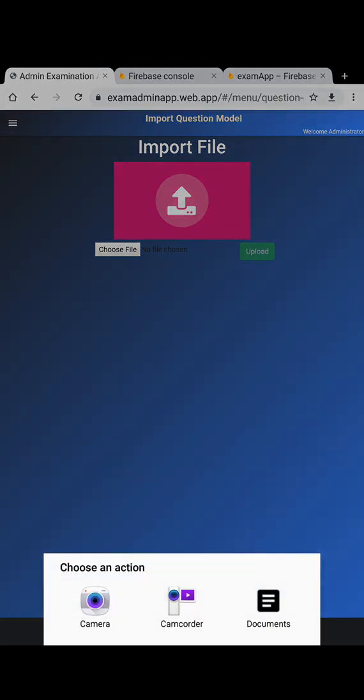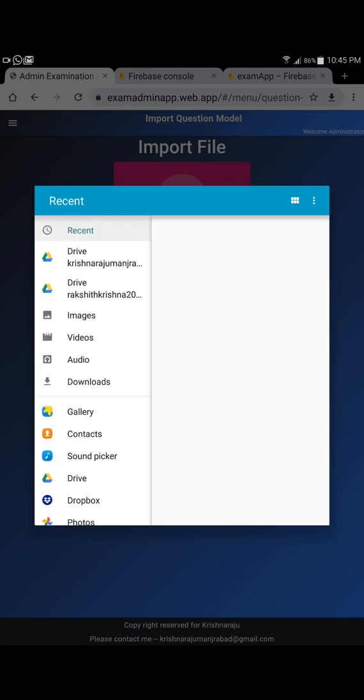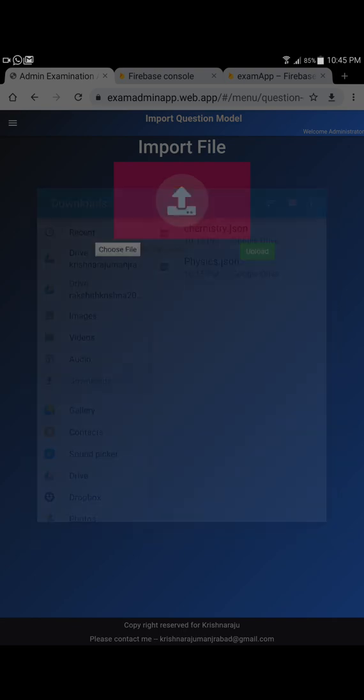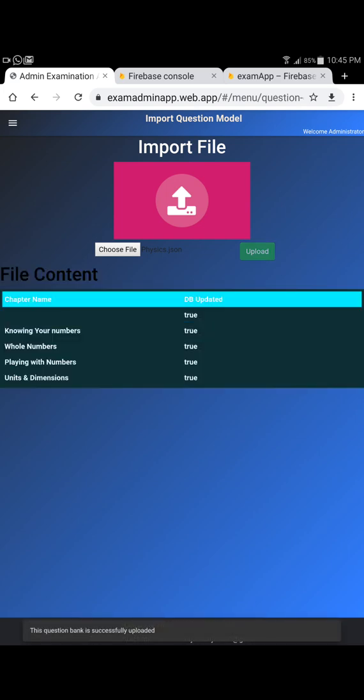So coming to this, choose, and then we go for document here. I'll just show you one of the uploads so that you can see it. You can see here chemistry and physics. Let me pick this JSON object. Once you see the upload is done, it shows that unit and dimension have already been uploaded.